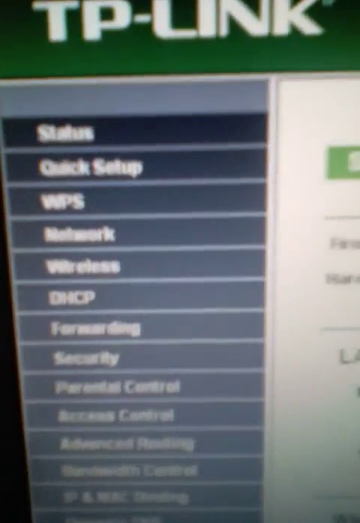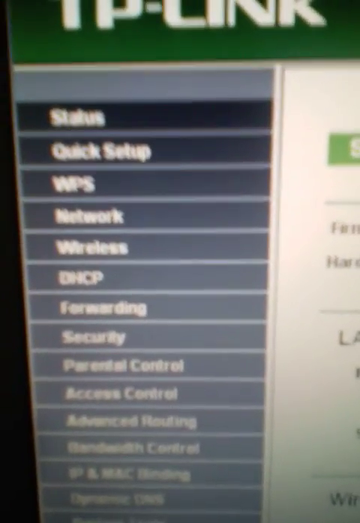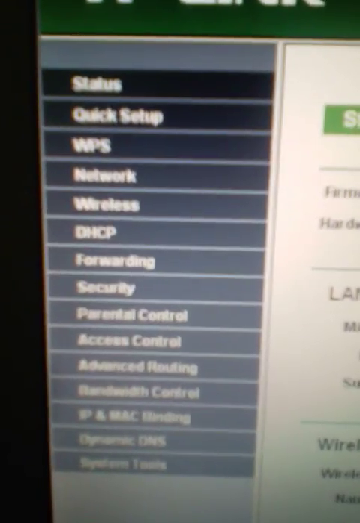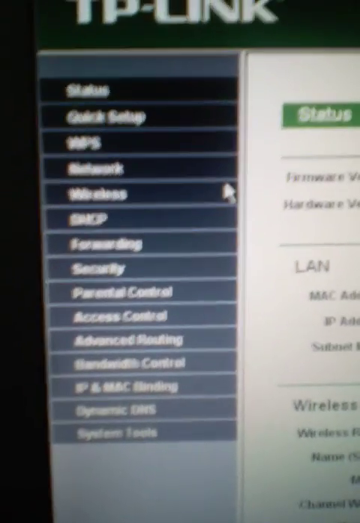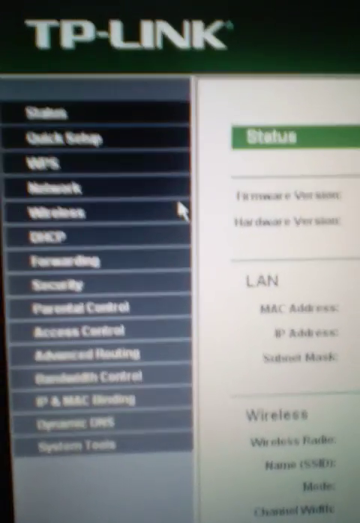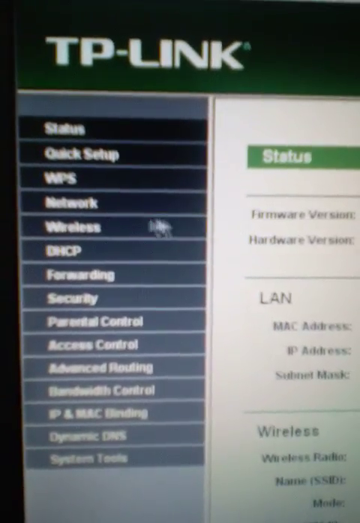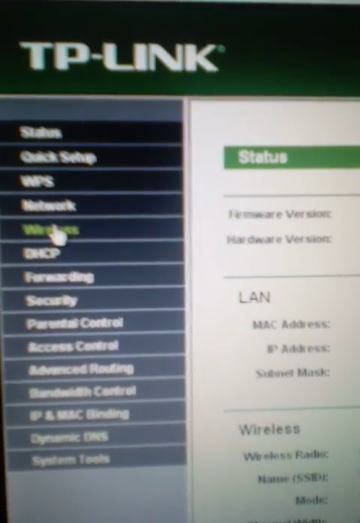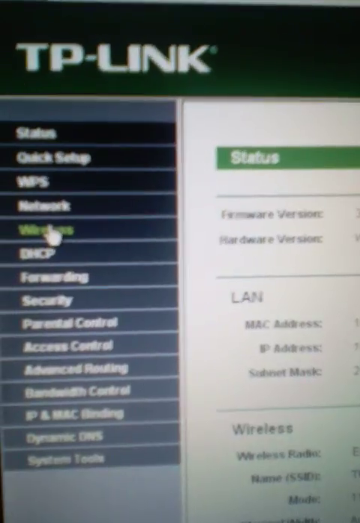Look at this place here. We have status, quick setup, WPS, network, wireless network, DHCP, and so on and so forth. Let me click on wireless network here now. The reason why I brought out this issue is because of this wireless network. It was written here, wireless network. But it's supposed to connect to the internet with the Wi-Fi I have here. I have tried all I could, but I could not connect to the internet.